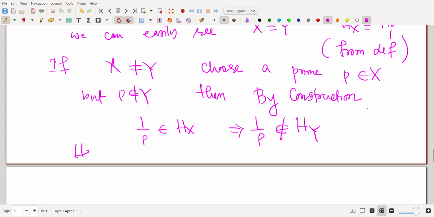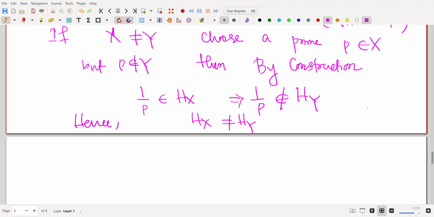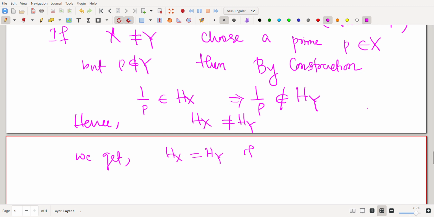So hence H_X is not equal to H_Y. That means if X is not equal to Y, then H_X is not equal to H_Y, and X equal to Y implies H_X equal to H_Y. Hence we get H_X equals H_Y if and only if X equals Y.